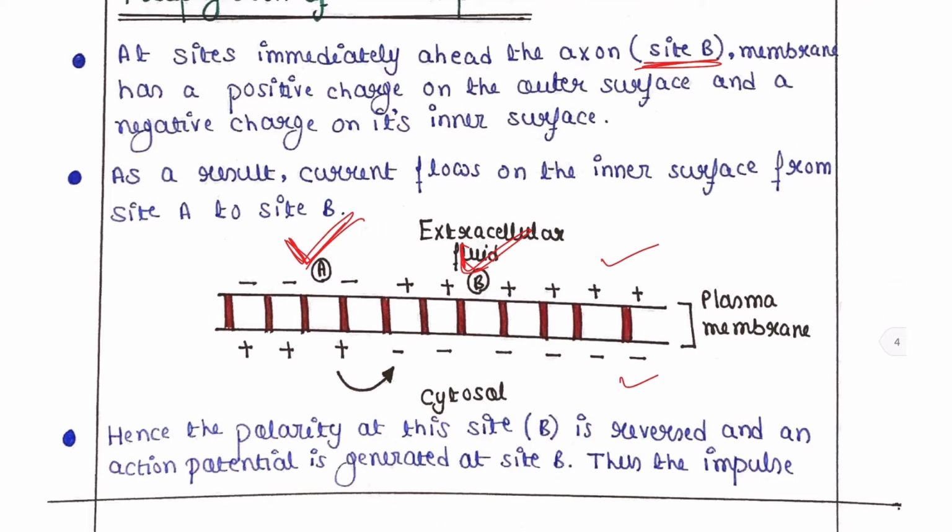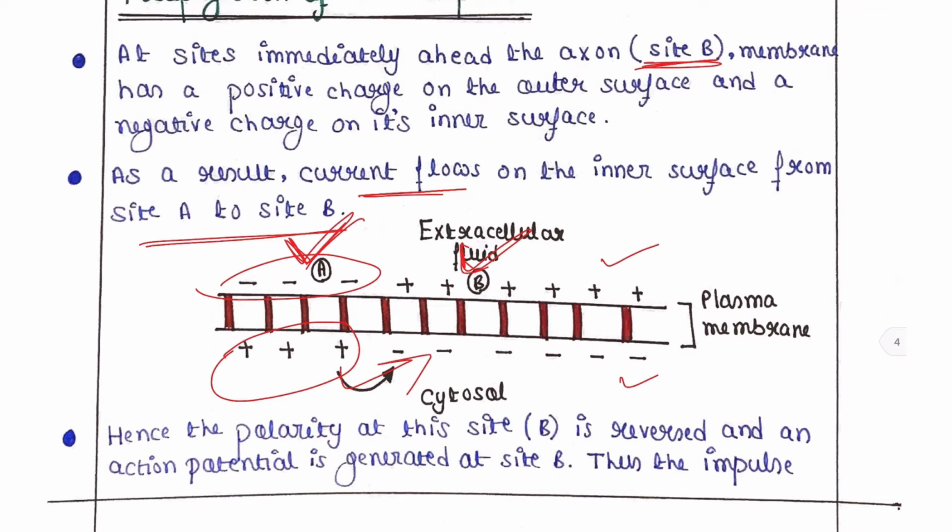When action potential was achieved at site A, it will result in current flow on the inner surface from site A to site B. Because at site A, when it reached the action potential, the inner surface of the neuron was positively charged and the outer surface, or the extracellular fluid, was negatively charged. So the current will now flow from A to B.